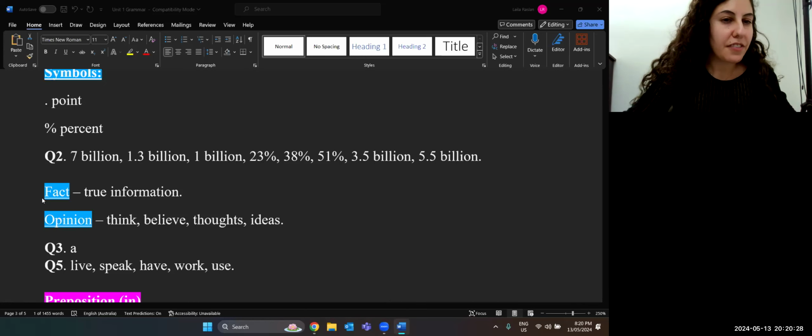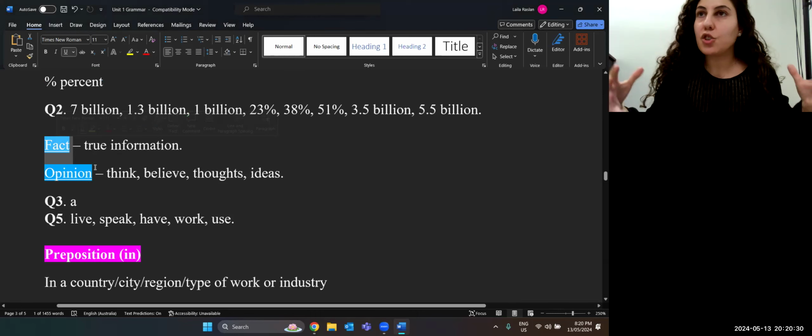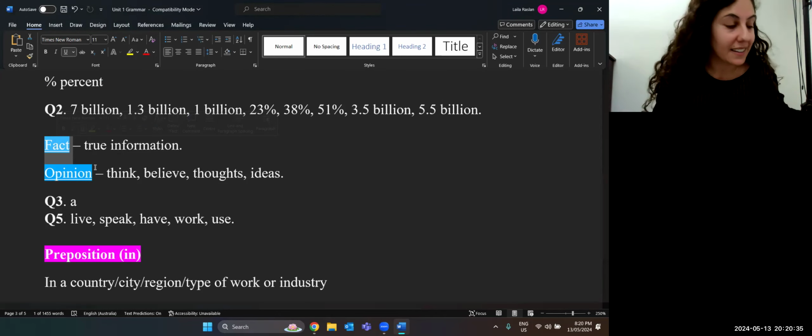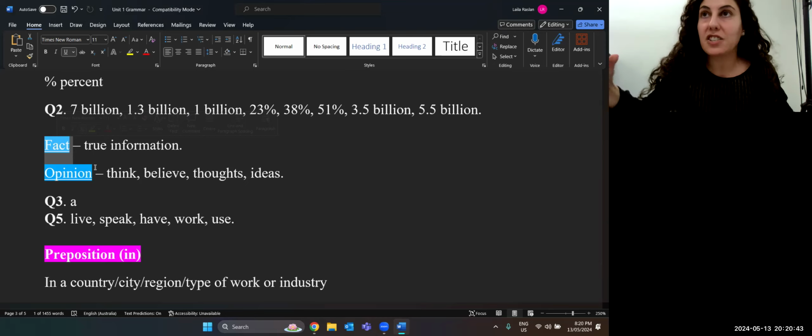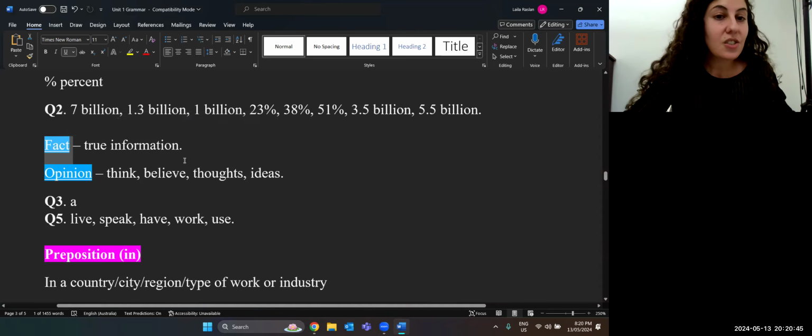So when we have facts, it means that it's true information. So the article that we just read was all facts. It had all true information about the world, about where people live, the population of the world, the population of people that speak a language. So the word facts means true information.